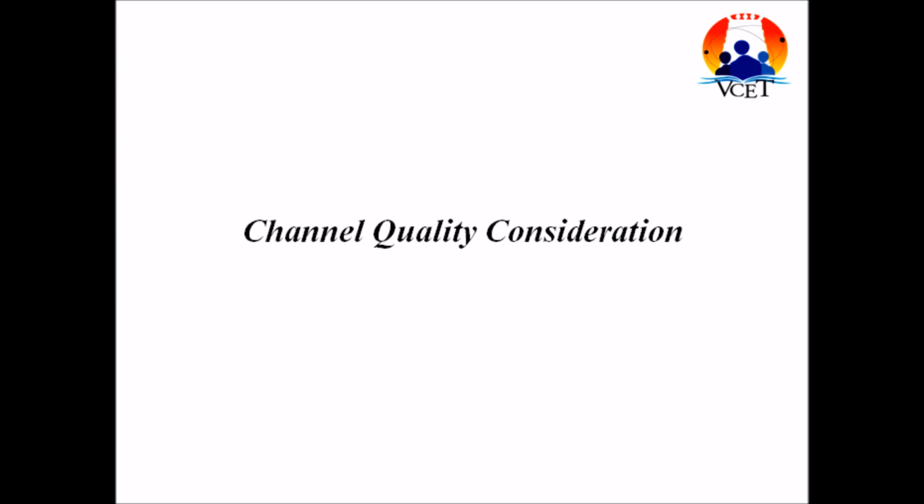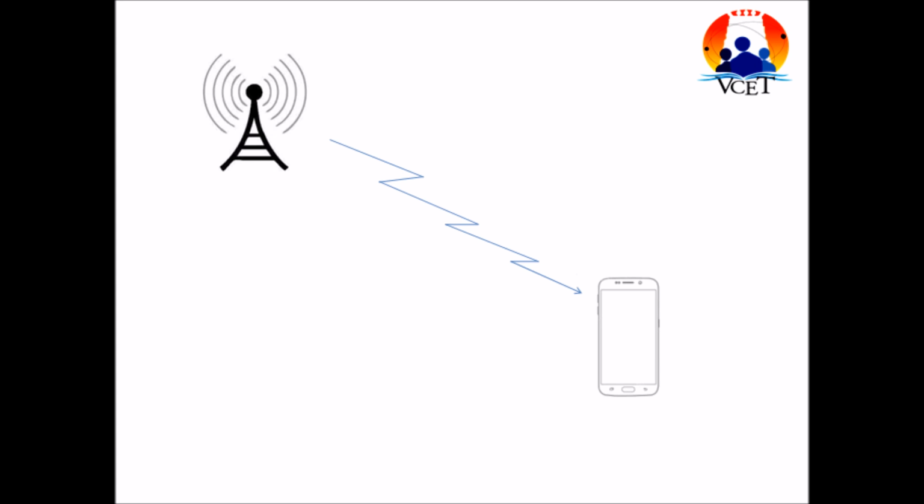Third is channel quality consideration. In this point, we are trying to show that the quality of the signal reaching every mobile phone is different. If the quality of the signal is good and if it is continuous, then there is no need of handoff. And if the quality of the signal is not good, which means if there is a discontinuity in the signal